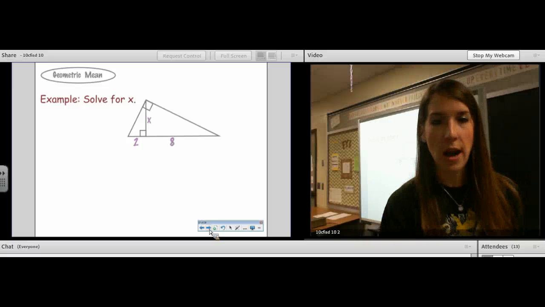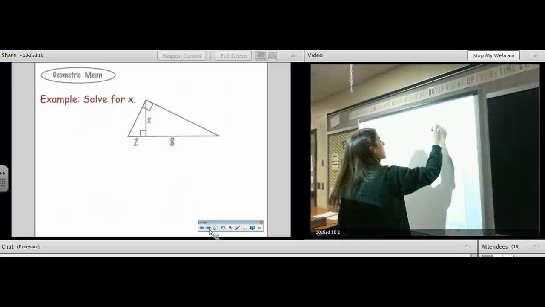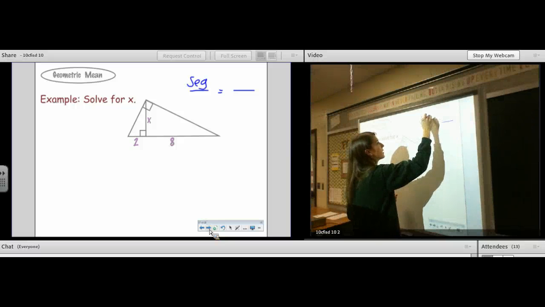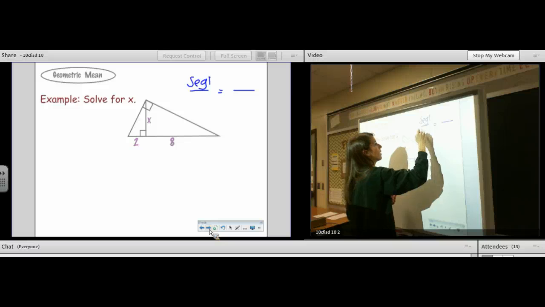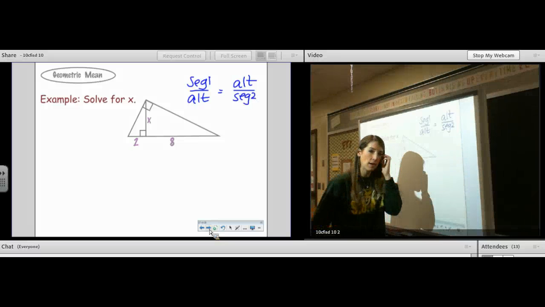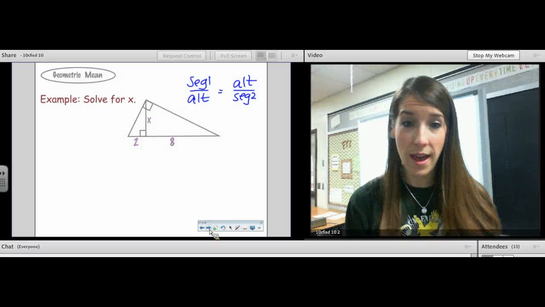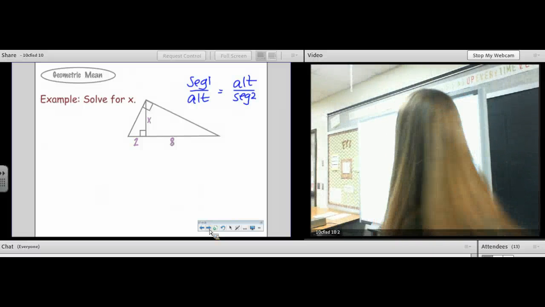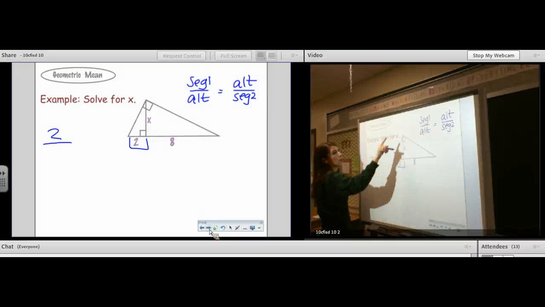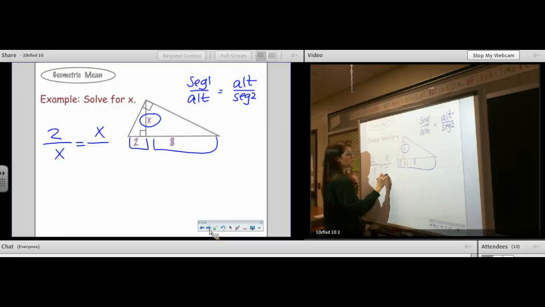Okay. So let's try it. Let me give you a proportion that you can use over and over and over again, okay? This is like a little quick hint. So the segment, I'll call it seg 1, over the altitude equals the altitude over the other segment. I'll call it seg 2. That way you don't think they're the same segment. So if I am solving for x, the shortcut way to solve for x is segment 1 over the altitude, which is x, equals the altitude over the other segment.